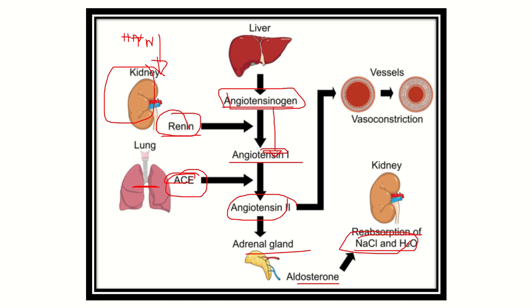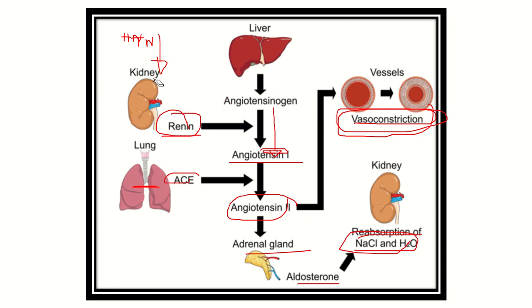On the other hand, angiotensin 2 acts on the blood vessel and causes vasoconstriction. So the total circulating volume will be increased and organ perfusion will be maintained. So that is in short the function of renin.